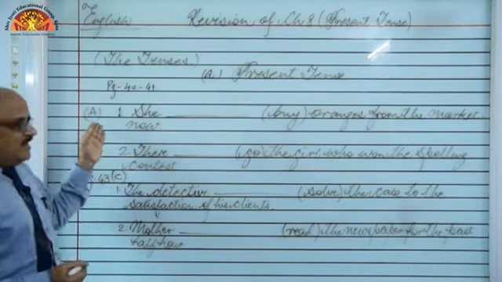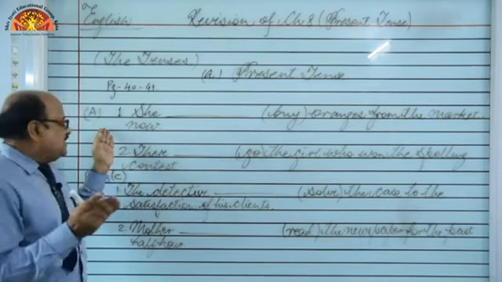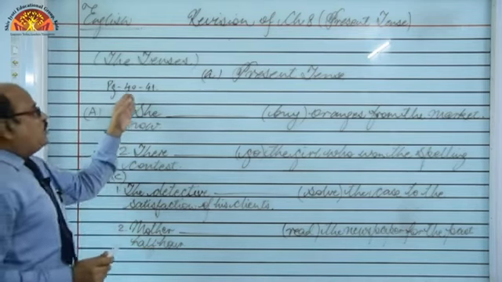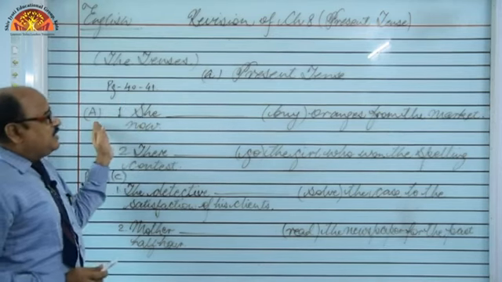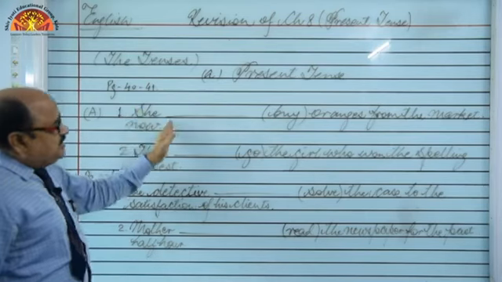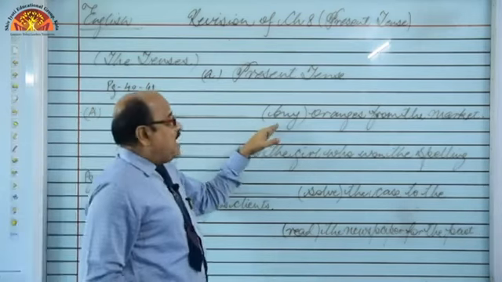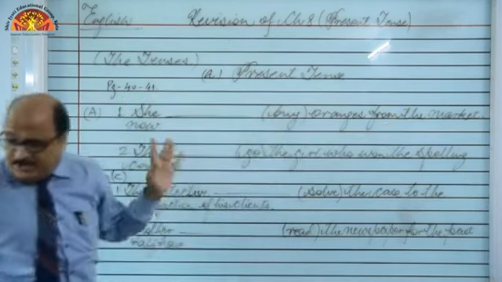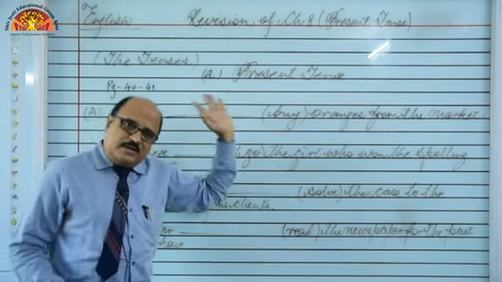So students, let's have a look at some of the sentences from some of your exercises. First of all, you have to open your book at page 40 and 41, right? Exercise A. Some sentences have been given. So look at the sentence, she blank buy oranges from the market, right?